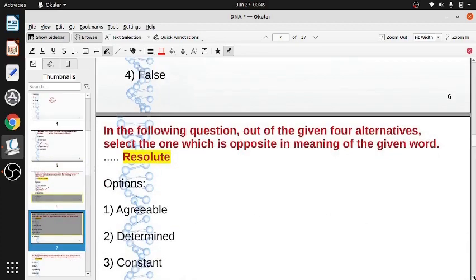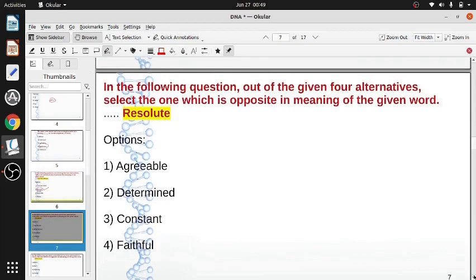Now here we have, in the following question, again out of the 4 given alternatives, one which is opposite. Now this is very important. Sometimes they ask opposite, sometimes they ask synonym. Synonym is which word has the same meaning or the nearest meaning, and sometimes they ask opposite. So this is very important to read the question. Here we want opposite. We want the word which is opposite. So exactly ulta meaning. Not the meaning but ulta meaning.